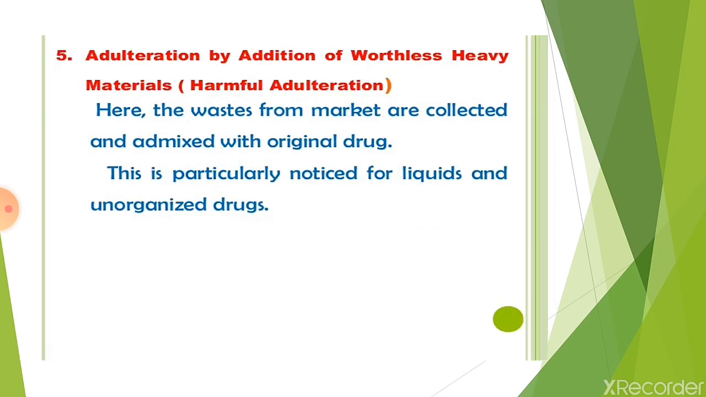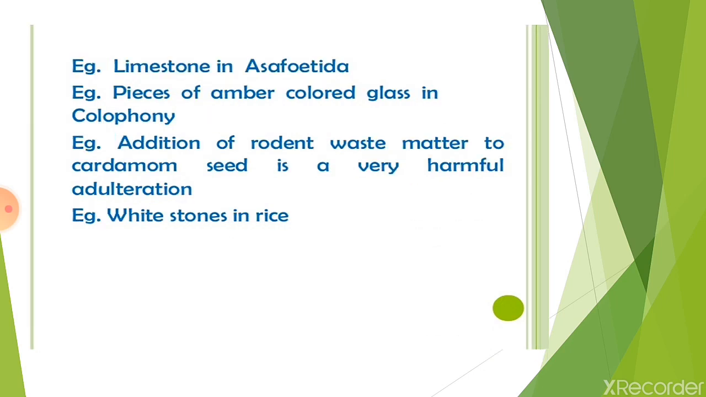Fourth type of adulteration, adulteration by addition of worthless heavy materials. This type of adulteration is very harmful. Here the wastes from the market are collected and admixed with the original drug. This is particularly noticed for liquids and unorganized drugs. For example, limestone in asafoetida. Second, pieces of amber colored glass in colophony. Addition of rodent waste matter to cardamom seeds is a very harmful adulteration. And last example, white stones in rice.